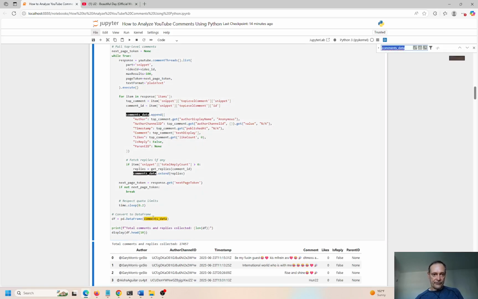If I do Control F, this comments data is basically a dictionary with key value pairs. This is the key. Anything on the left of the colon is key, and these are the values over here, okay? So the values describe what is in the key. You can think of this like a telephone book. So the phone number would be the key, and then the value would be the person's name, address, zip code, things like that, right? So you always have a key and a value, and these are all paired together.